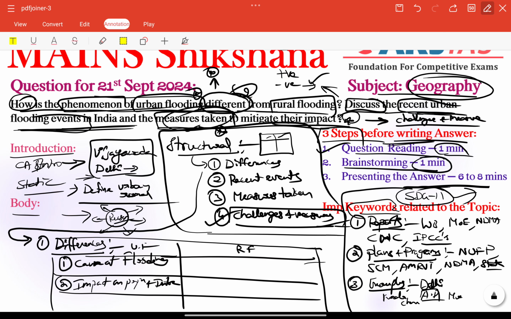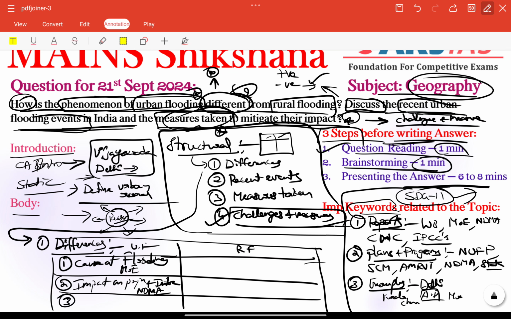Especially the impact in rural areas is on agriculture and rural livelihood, but urban areas, being densely populated, will face severe disruptions during floods compared to rural areas. We need to include some points. Other than that, we need to add some reports also here. We can talk about the Ministry of Environment report on the cause of flooding and impact on population. We can talk about the NDMA, National Disaster Management Authority, which recently gave a report that urban floods cause economic losses of up to 2% of a city's annual GDP. That is also very important.